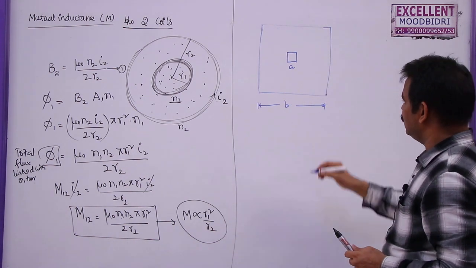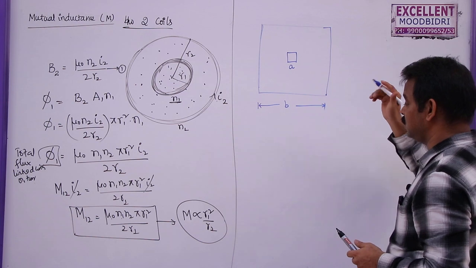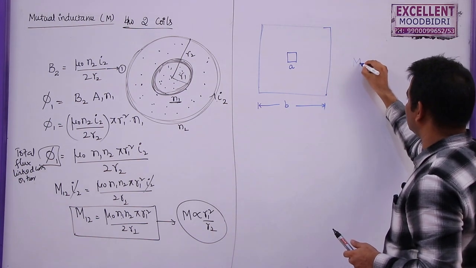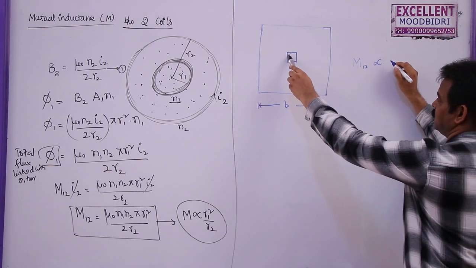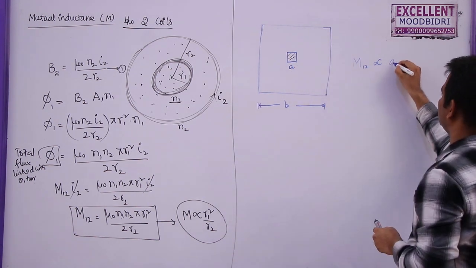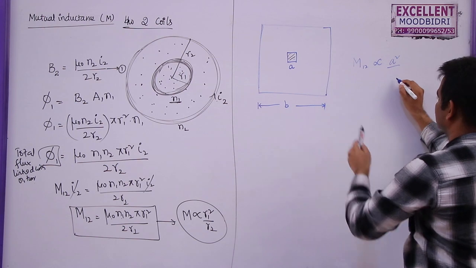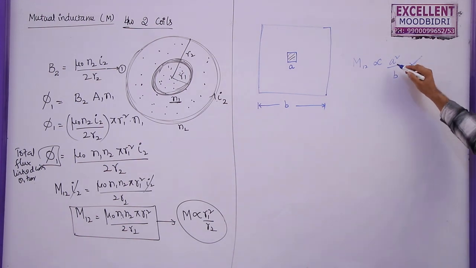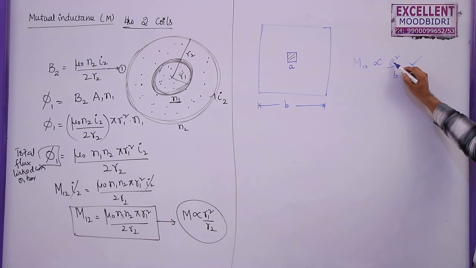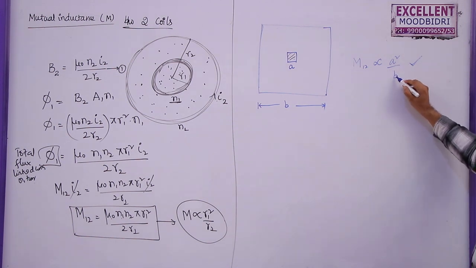As we know, if it has N1, N2 turns, here we can write mutual inductance between these two also directly proportional to square of the inner one, that is A square by this side B. So mutual inductance between these two is directly proportional to square of the side of the inner square by the side of the outer square.